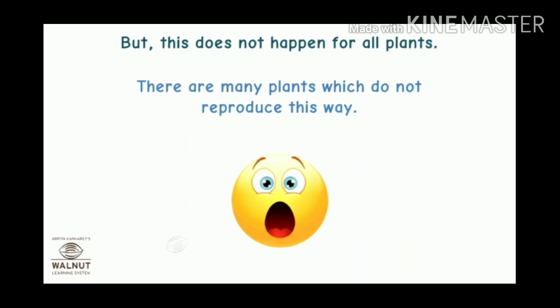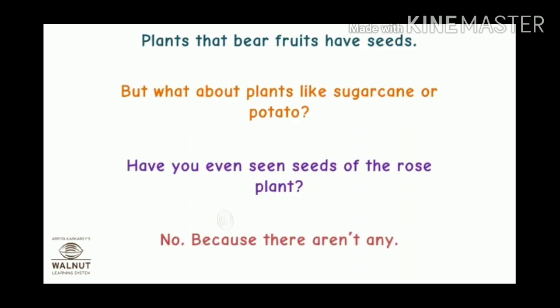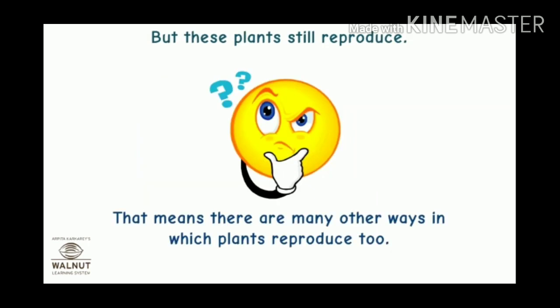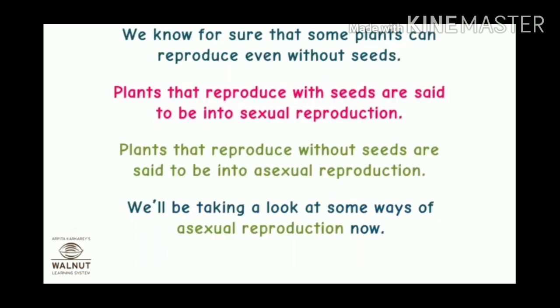There are many plants which do not reproduce this way. Plants that bear fruits have seeds, but what about plants like sugarcane or potato? Have you thought about it? But these plants still reproduce. This means there are many other ways in which plants reproduce.